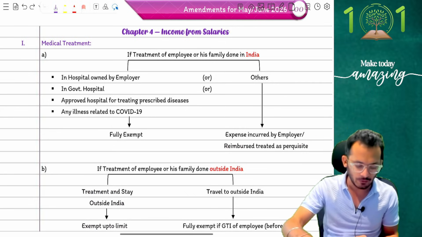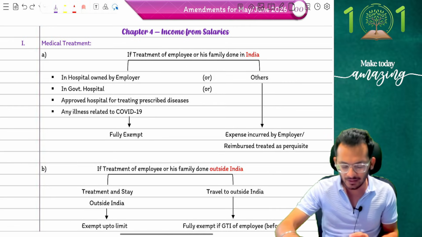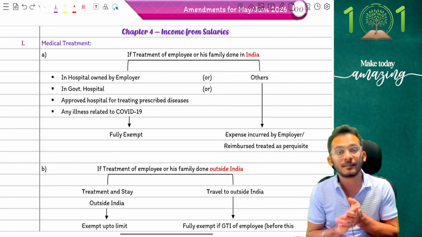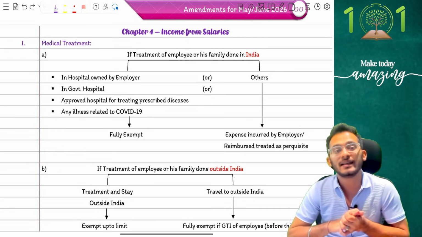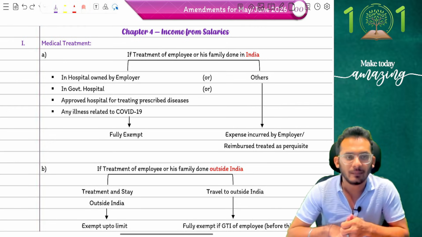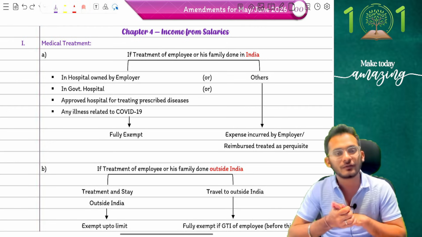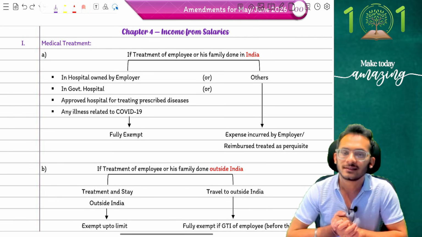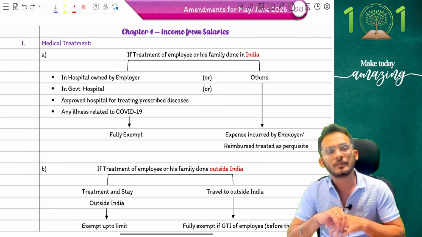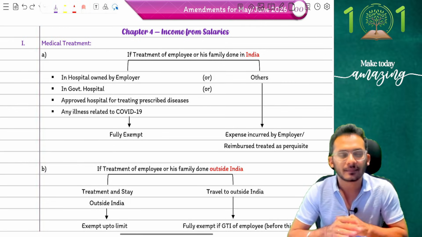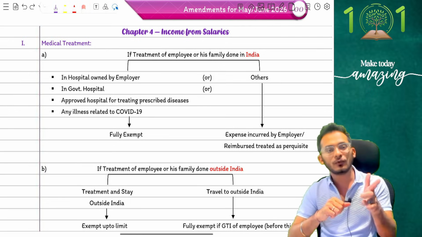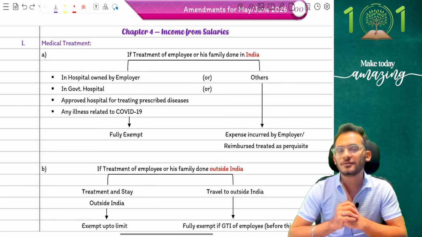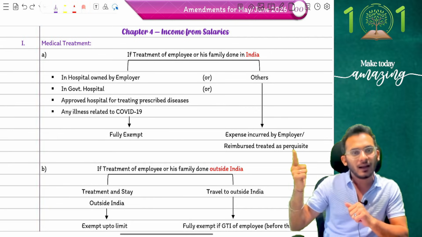Chalo, let's go forward. The next amendment is coming in your salaries. A very minute amendment, but definitely important. This makes this topic a little more interesting and equivalent for you to be tested in examinations. We are in the chapter of salaries, the topic called perquisites. Under perquisites, for those who know people, we had something called medical treatment. And under medical treatment, you had two options. Option number 1 said if you want a medical treatment in India, or option number 2 said if you want a medical treatment outside India.